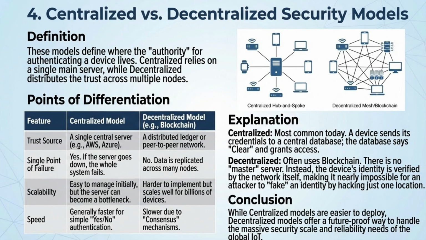Centralized models rely on a single server, offering simplicity but a single point of failure. Decentralized models, often using blockchain, distribute trust across many nodes, enhancing reliability and scalability but sacrificing speed.